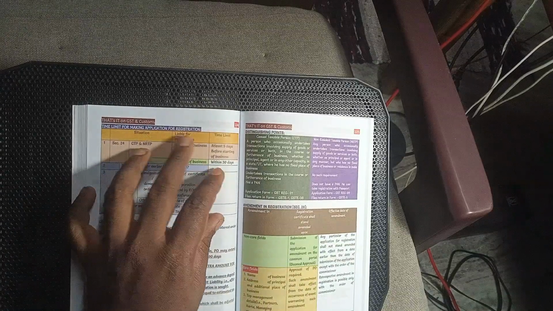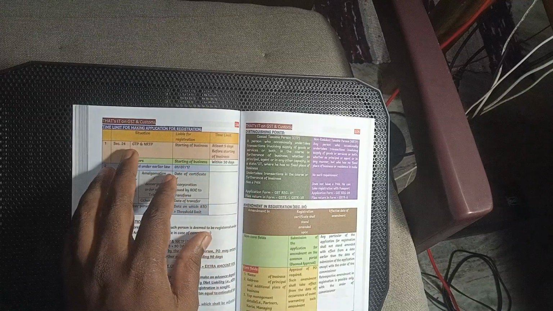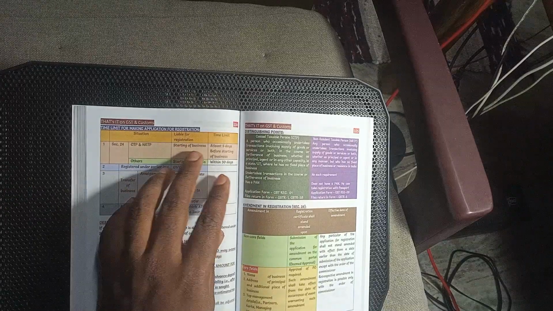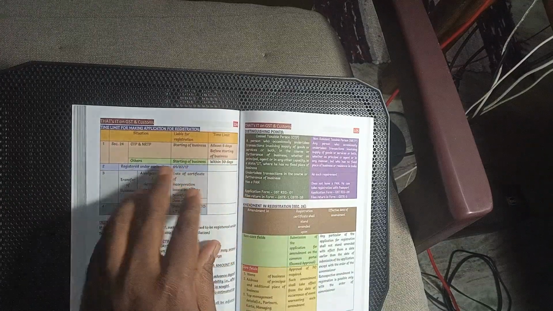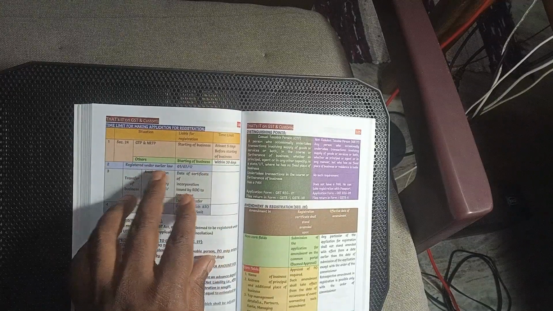Time limit for making application for registration. Situation liable for registration, time limit, section: CTP, NTP, non-resident, liable for registration, starting a business, time limit at least 5 days before starting a business. Others, starting a business, within 30 days. Registration under the earlier law.